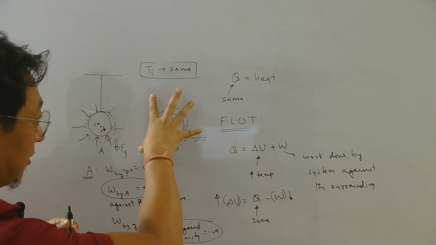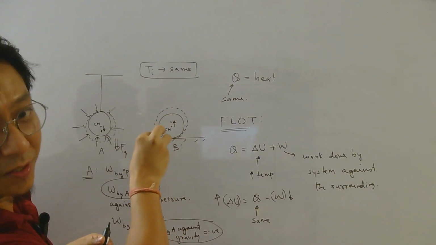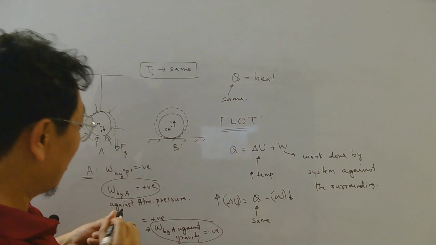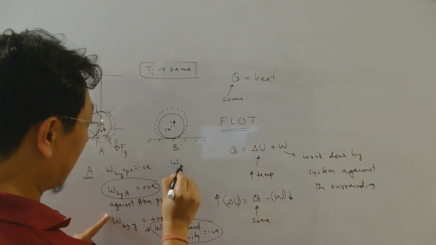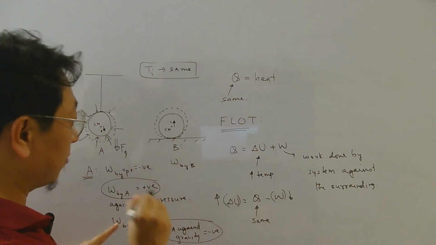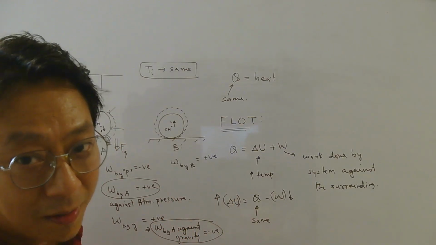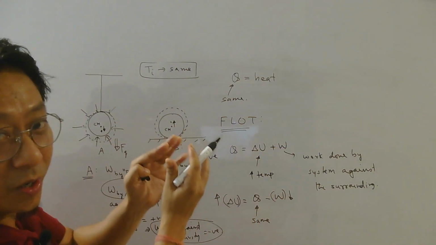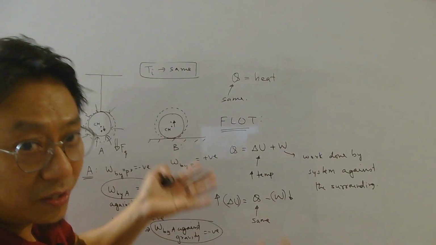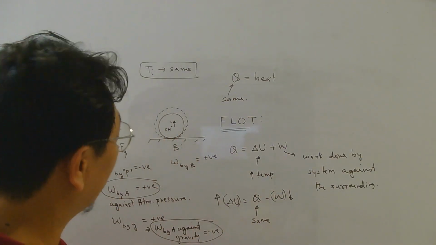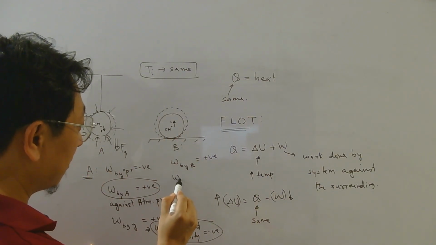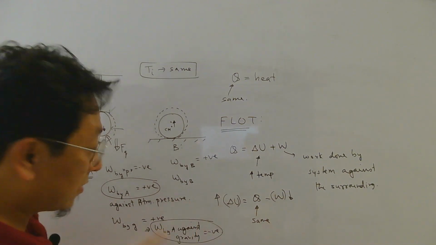Now what about ball B? Well, atmospheric pressure force is acting here also inwards, and here also it is expanding. So here also work done by B against atmospheric pressure will be positive, same as here, because pressure force is doing negative work. So the system has to do positive work against the pressure force. What about work done by B against gravity?